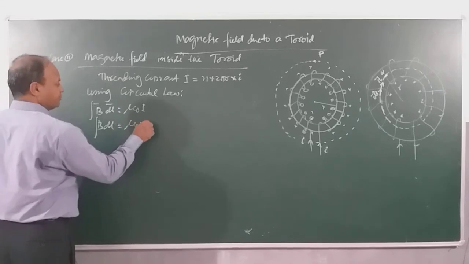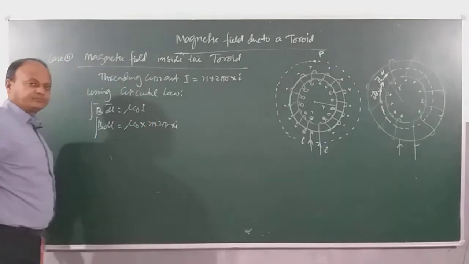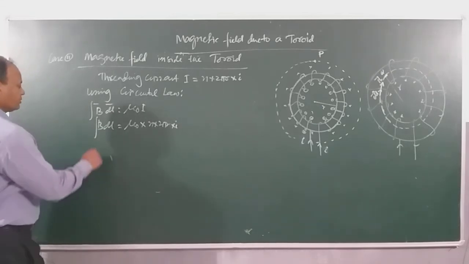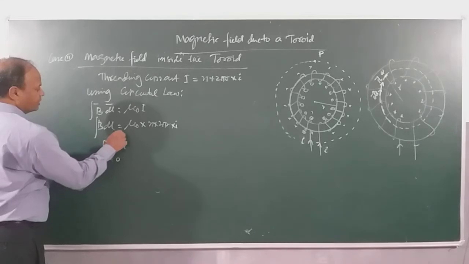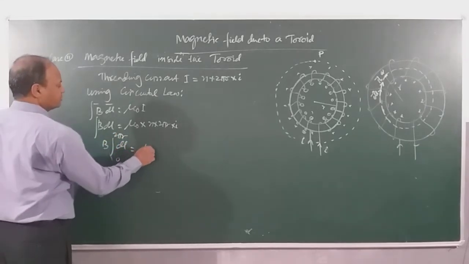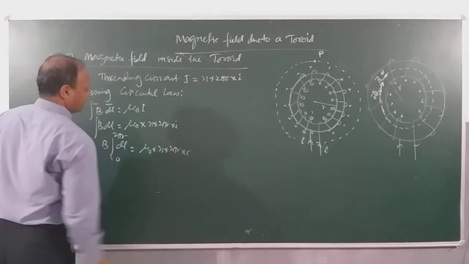Now if I use that here, then I get B dl equals mu naught into I, which is how much? N into 2 pi r into i. B comes out, dl from 0 to 2 pi r is mu naught N into 2 pi r into i.